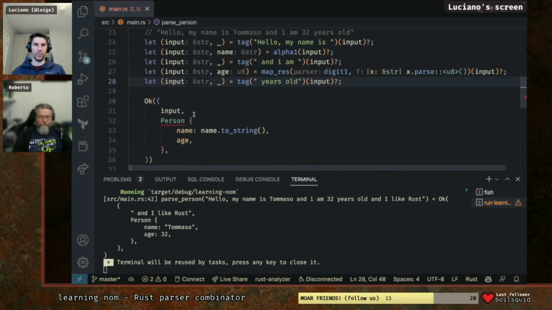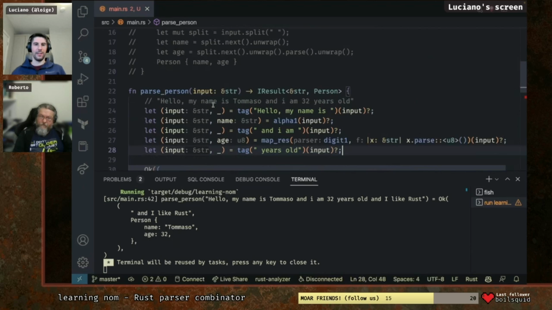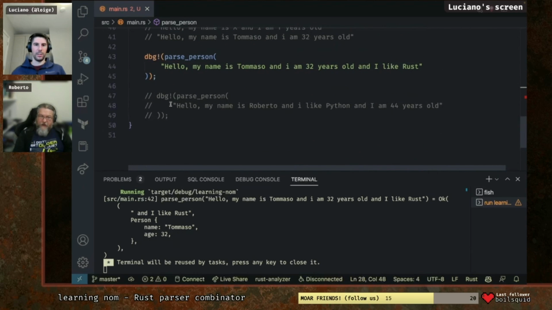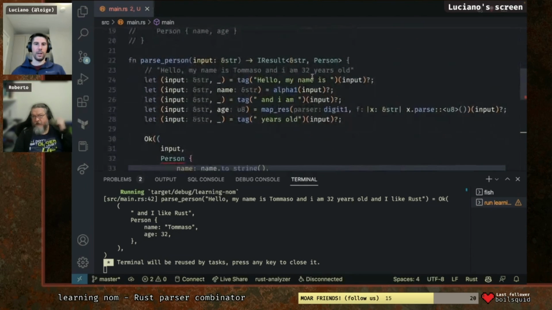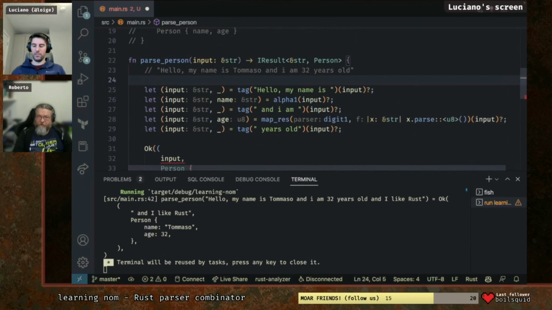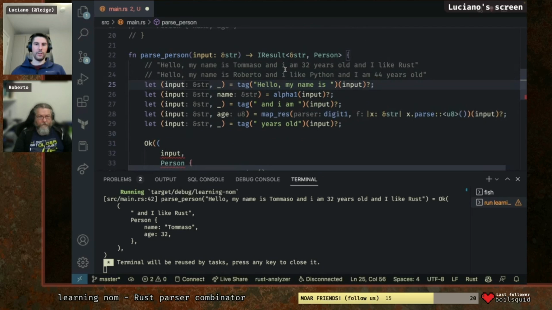Okay, now of course this doesn't match anymore. Now is where we need to start thinking about how do we handle two different paths, right? So let's pick the two examples. There was permutation also in alt. In the documentation, there was alt and permutation. Yes. So the first part is always the same. Well, here let's add and I like Rust. Okay, so this part we can probably standardize it.